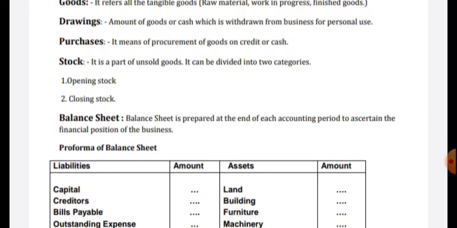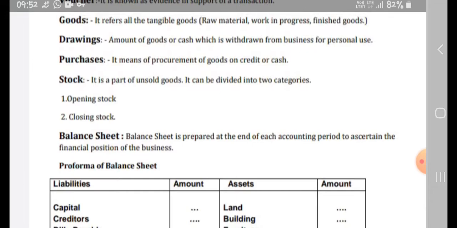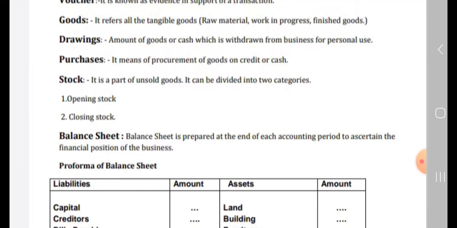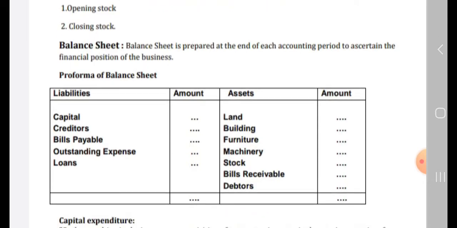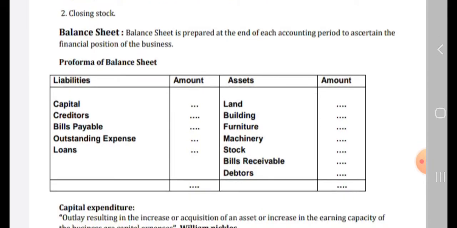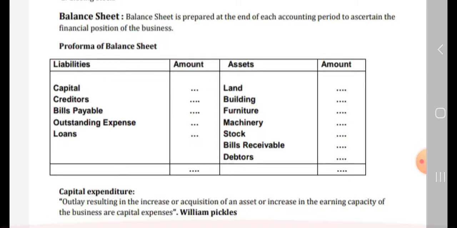Balance sheet. A balance sheet is prepared at the end of each accounting period to ascertain the financial position of the business. On the liabilities side: capital, how much capital they have paid, creditors, bills payable. And on the assets side: land, building, furniture, stock, bills.